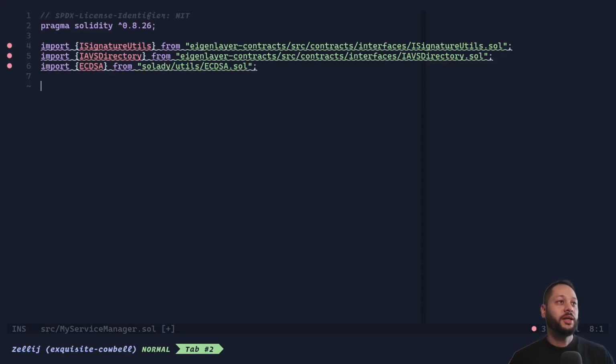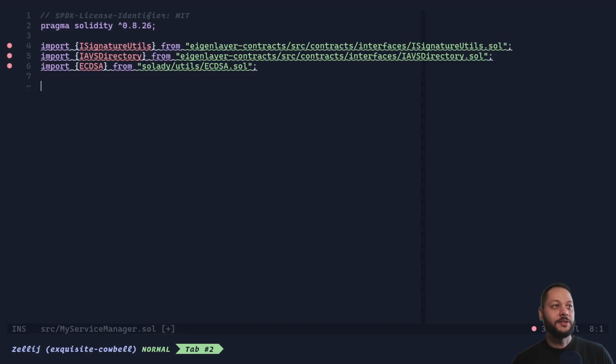We're going to pull in the ISignatureUtils from the EigenLayer contracts. This is actually installed at the same time as the EigenLayer middleware, so we don't have to install that ourselves. It's already brought in with that library. We're also going to pull in the IAVSDirectory.